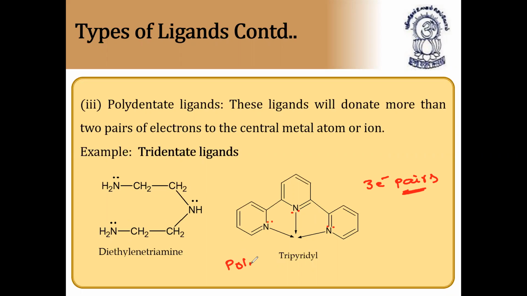Polydentate ligands. Polydentate means more than two. It can be 3, 4, 5 also. So more than two, we call it polydentate ligands. But they are very few in number. And they can donate more than two pairs of electrons to the central metal atom.